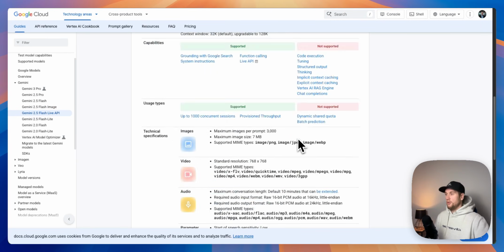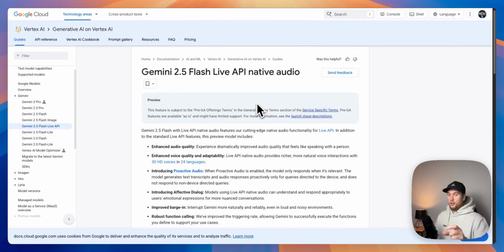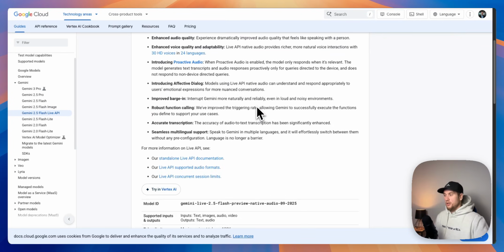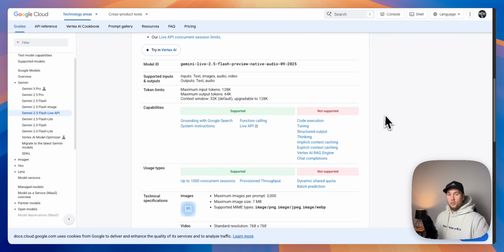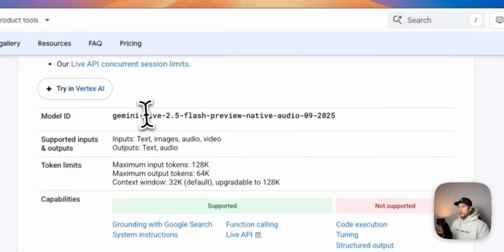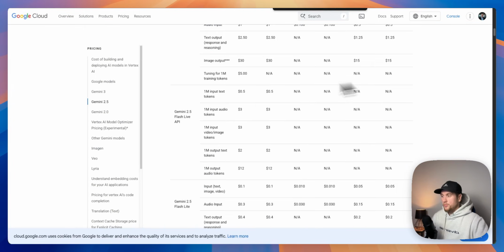The model that we're using for the audio to audio, instead of the usual orchestration layer of the speech to text to speech setup, they're just going straight to audio, sort of like the real-time OpenAI setup they had. So we're using this model right here. Yeah, 1 million output audio tokens. Yeah, that's right then. So it might be a little bit expensive or it might be really cheap. I'm still yet to test, so this is probably one thing we are not going to find out from this video.